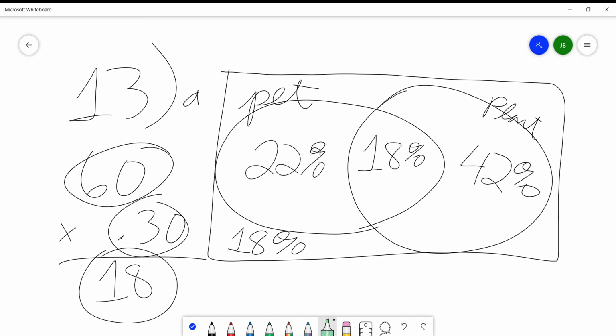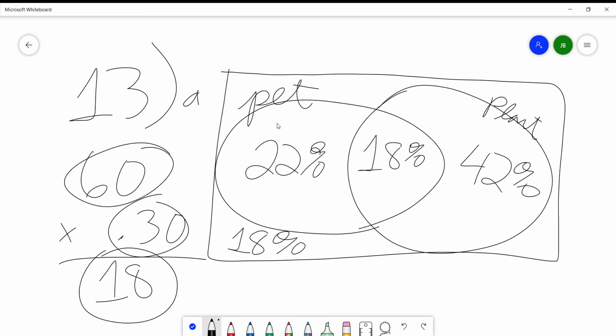So let's make sure all these numbers add up to 100. 18 plus 22 is 40, and then 18 plus 42 is 60. So these numbers add up to 100%. There you have it. I hope that was clear how that was done.